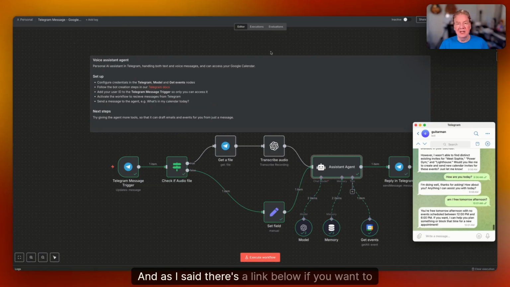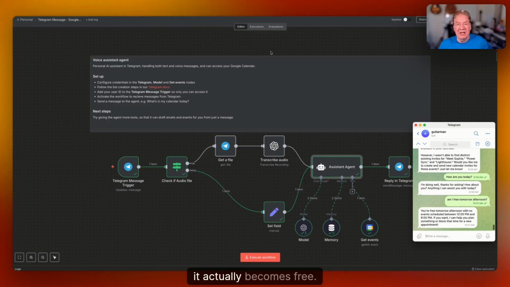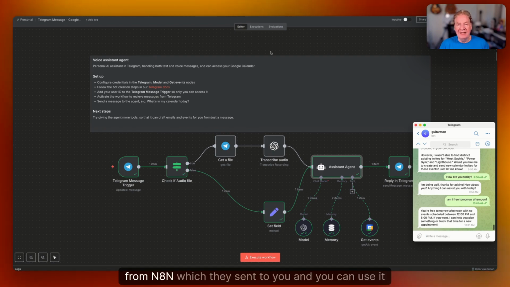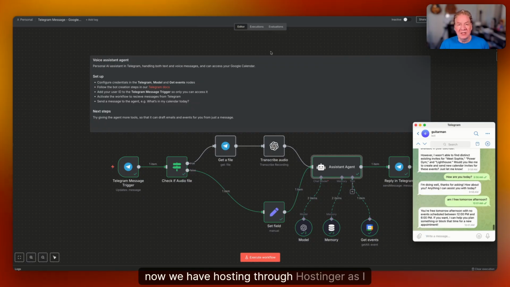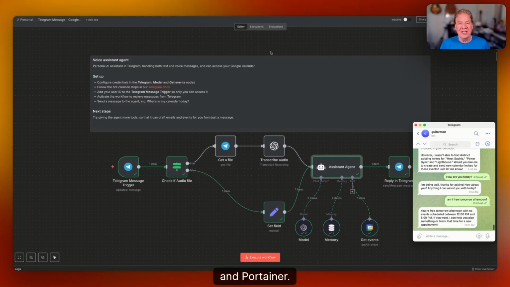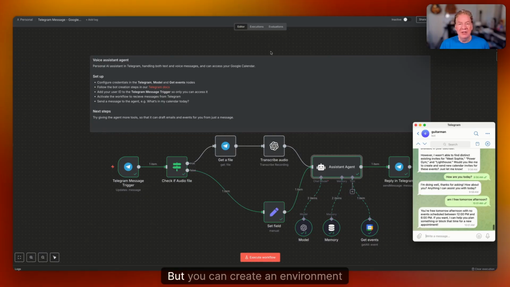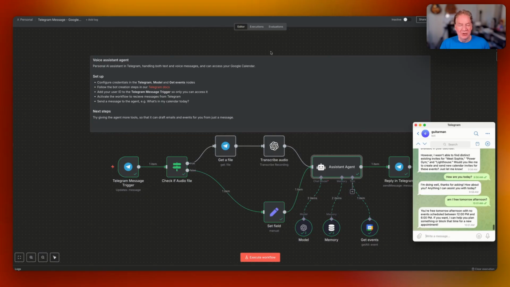And as I said, there's a link below if you want to get this set up in a self-hosted environment. Then it actually becomes free. You just get a license key from N8N, which they send to you, and you can use it complimentary. Now, we have hosting through Hostinger, as I mentioned, but we also have set it up using something called Docker and Portainer, a lot more technical than you probably ever want to get into, but you can create an environment that you completely control yourself.